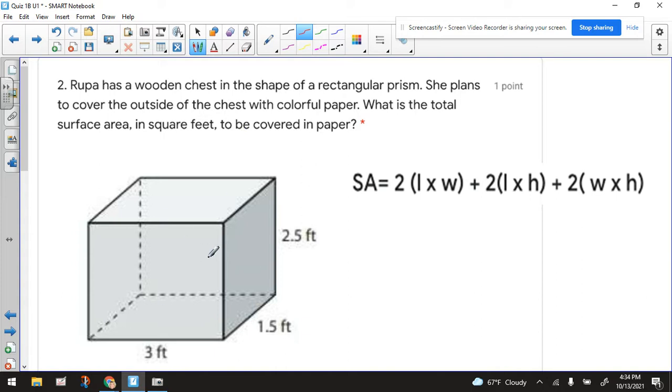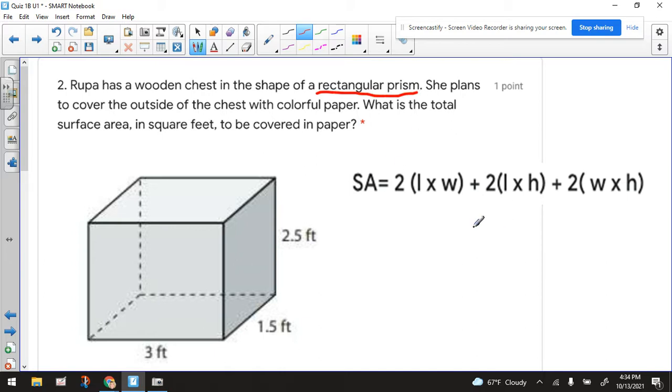Now, this is not a cube, even though initially you might look at it and say it kind of looks like a cube, but it's not. And the reason why we know it's not a cube is because look, the dimensions are all different from each other. So it is a rectangular prism, and they tell us that it is. So we're going to use the formula for a rectangular prism to figure this out.